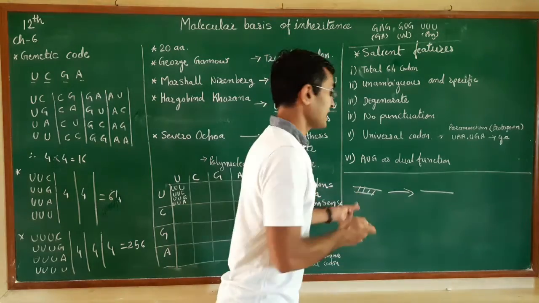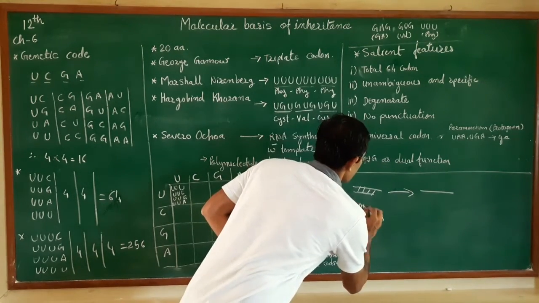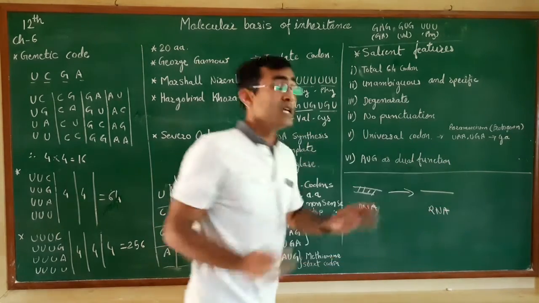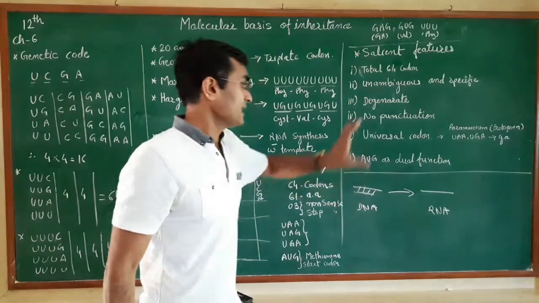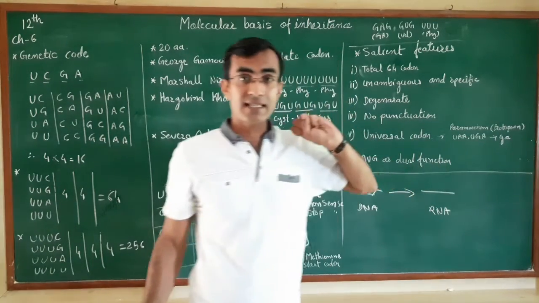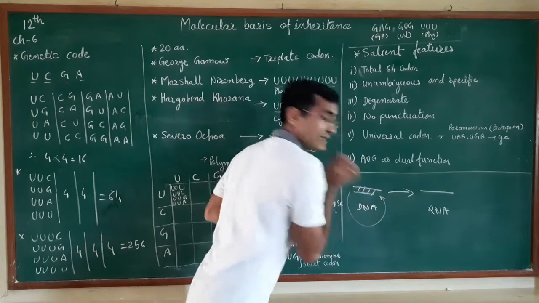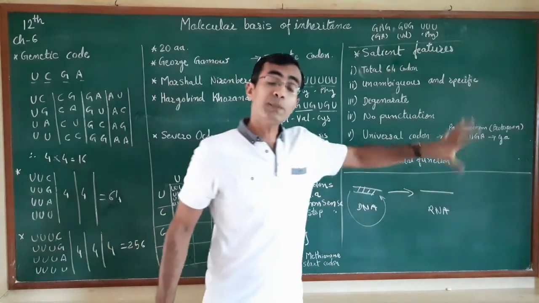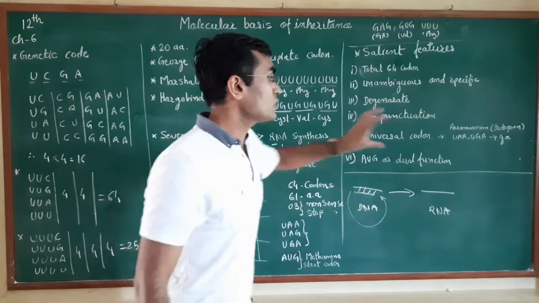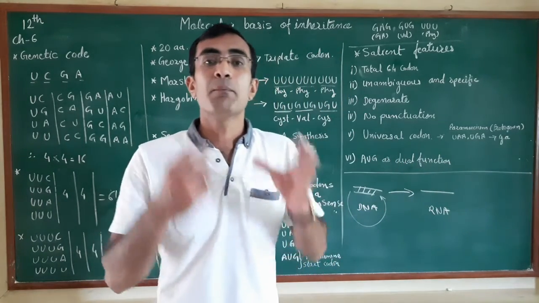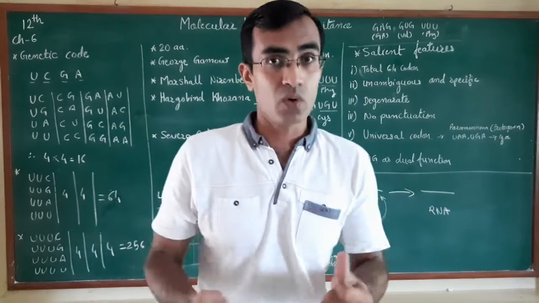So from this DNA, RNA will be synthesized, and from this DNA, DNA also gets synthesized. In both the processes, the new strand will get synthesized following the complementary base pair rule.